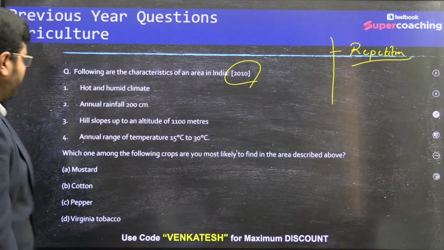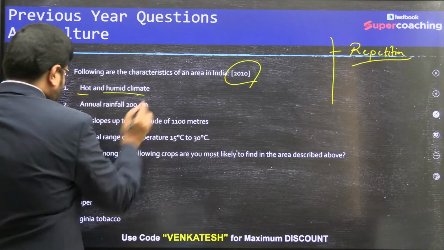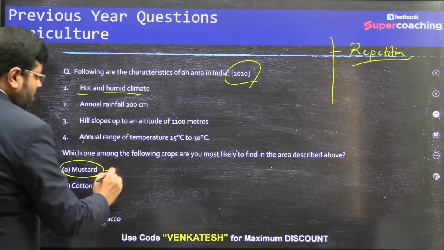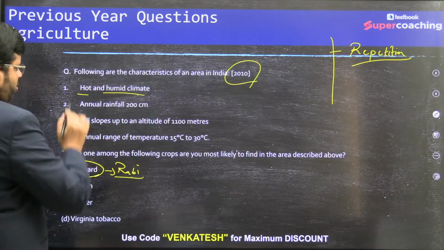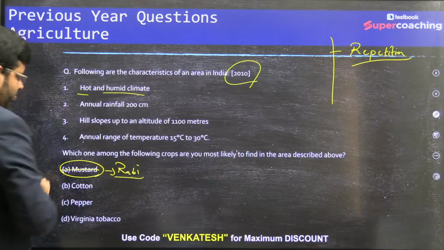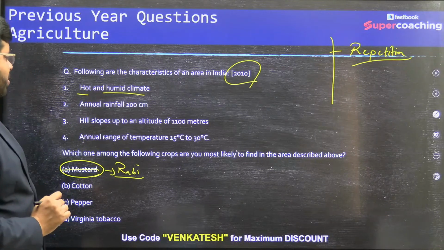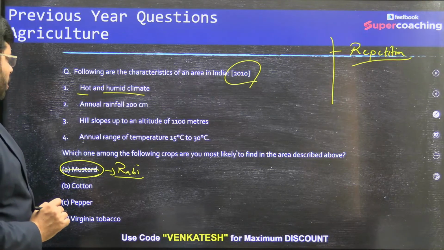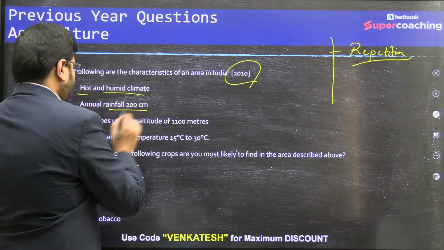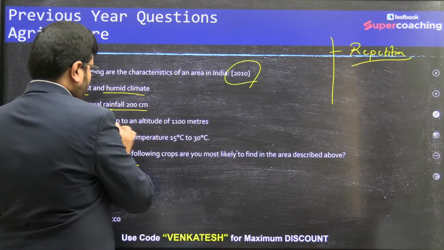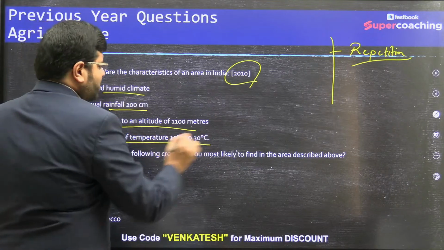You see here, hot and humid climate. I told you, mustard is a rabi crop. Definitely it cannot be hot, so it is ruled out. Then, when you see annual rainfall and a good amount of rainfall, hill slopes, that too hill slopes, temperature is not much higher.